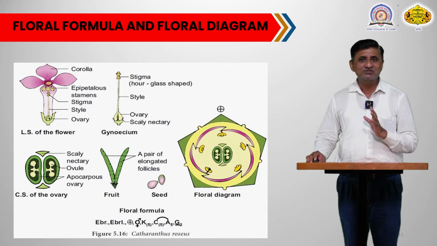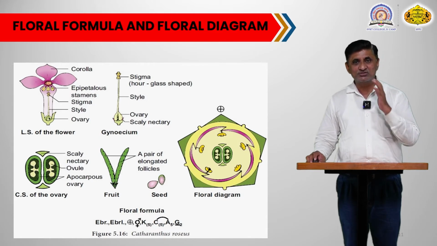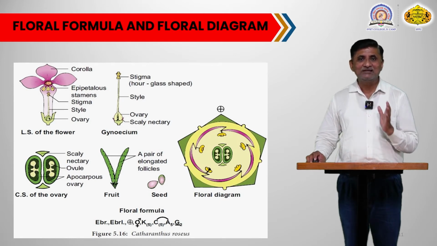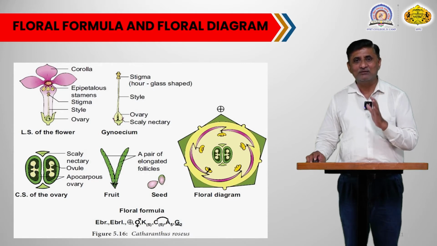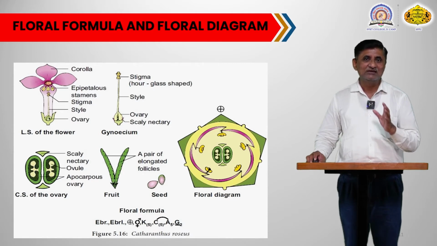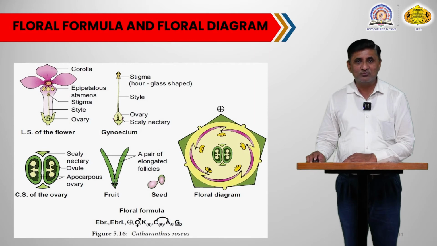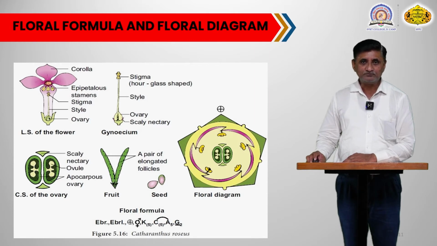So syncarpous in the way that only the apical portion remains united, but the lower portion of the carpels remains free. So you will see a partly syncarpous and partly apocarpous condition in the members of the plants of this particular family. This is what we have about the floral formula of this particular family.